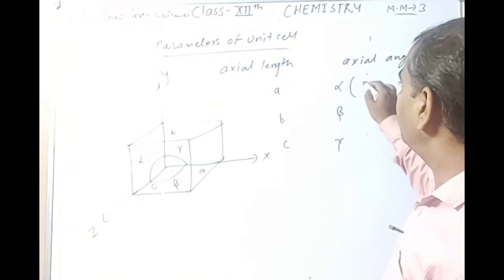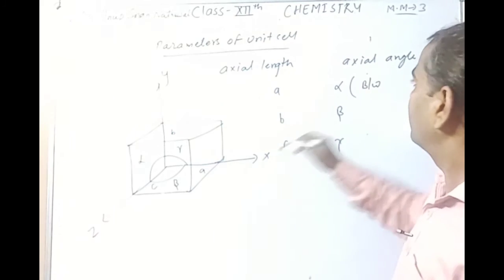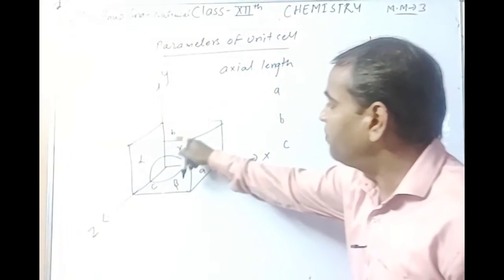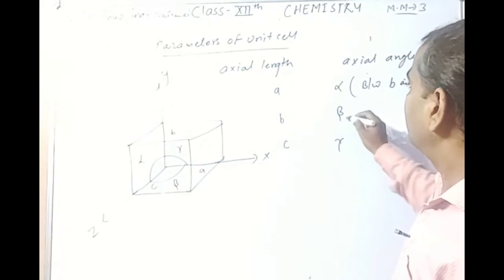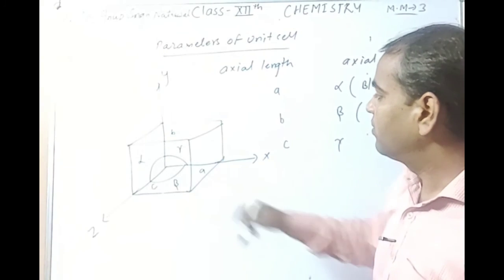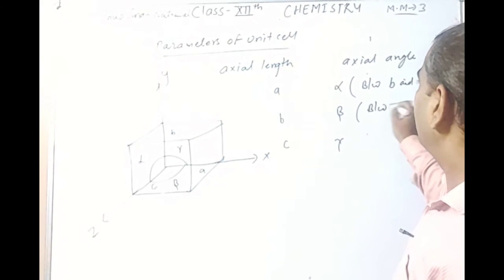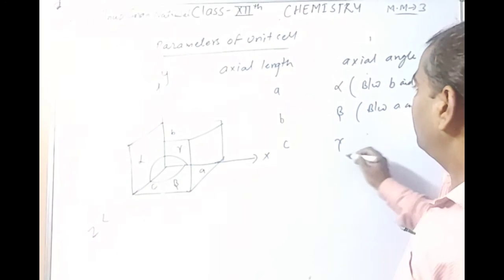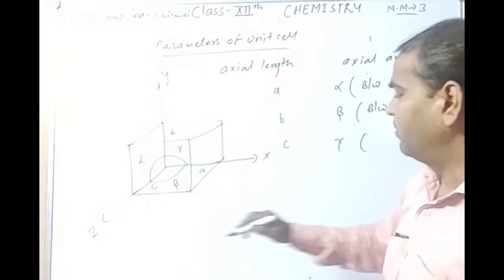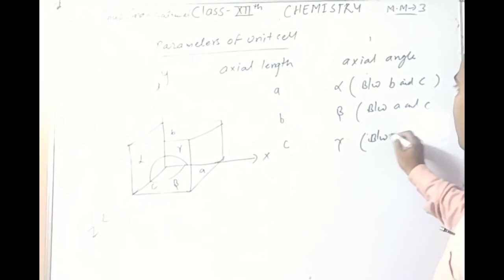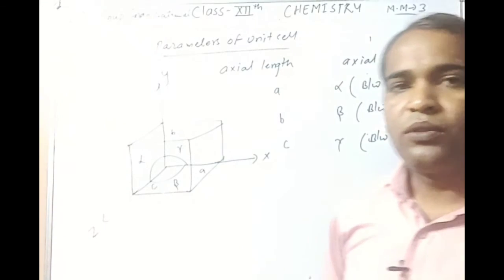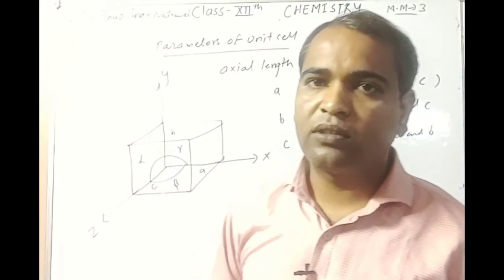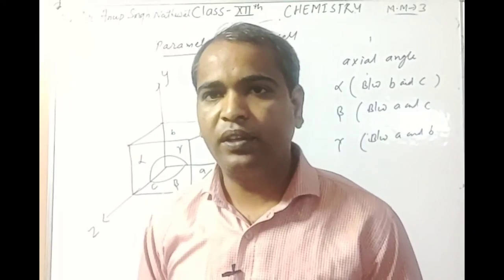Alpha forms between B and C, beta forms between A and C, and gamma forms between A and B. So students, these are the 6 parameters of a unit cell.